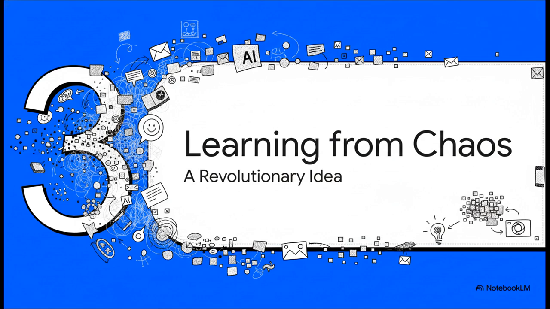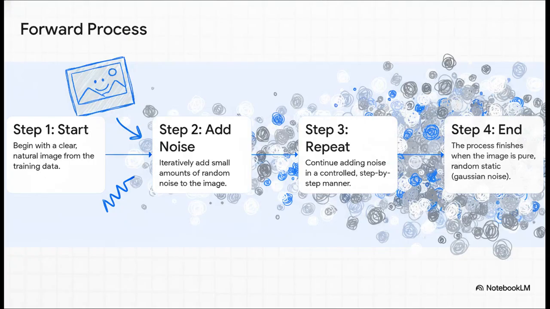The thinking went, instead of trying to guess the secret formula, what if we could get an AI to learn it? Learn it all on its own just by looking at tons of data. What if it could learn the formula from chaos itself? Okay, and this brings us right to the modern breakthrough.